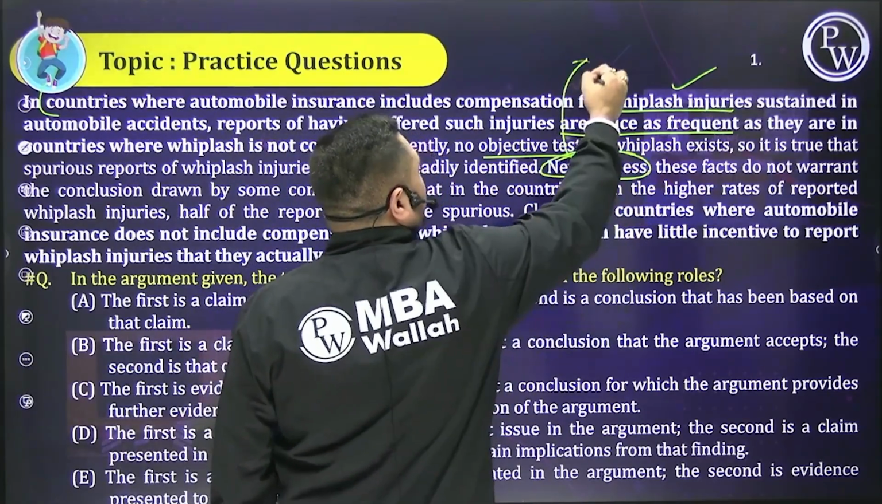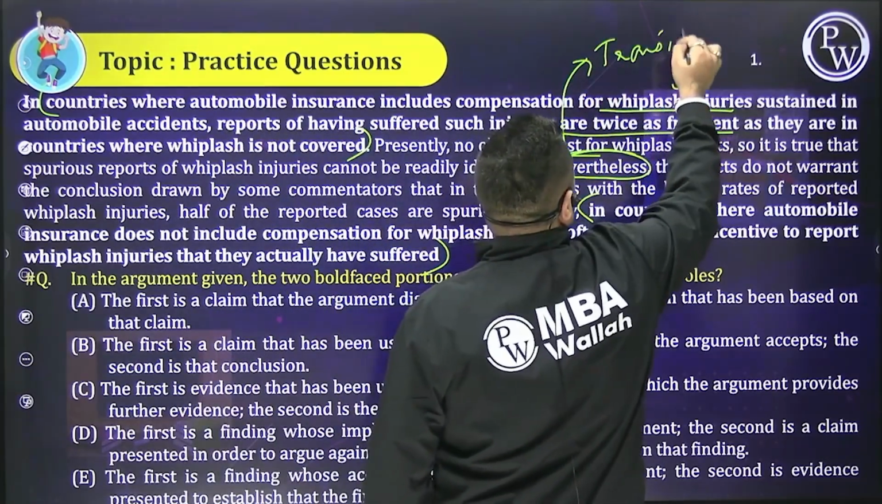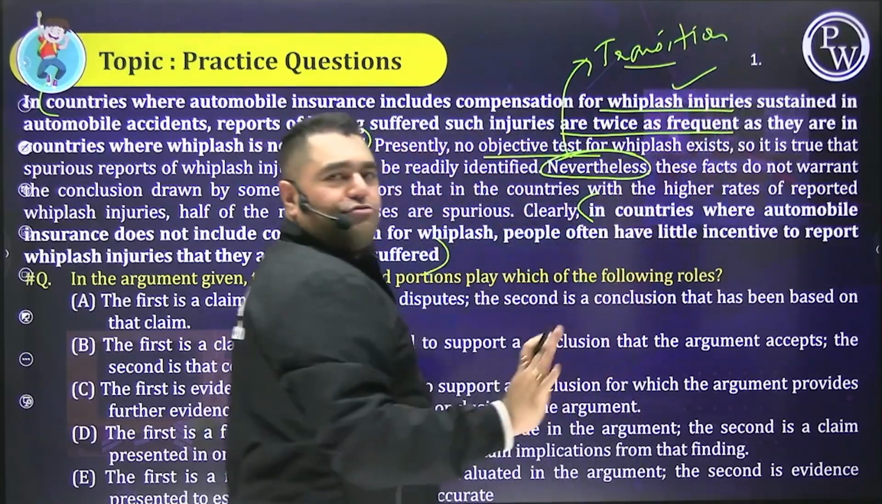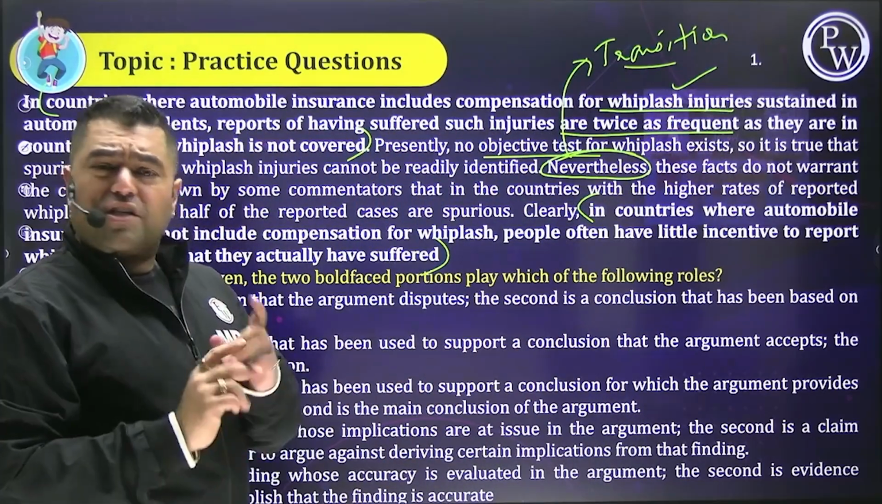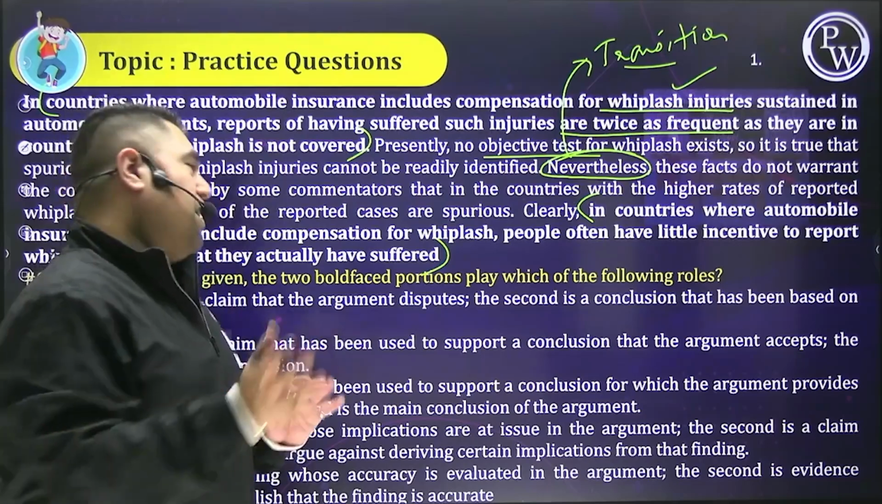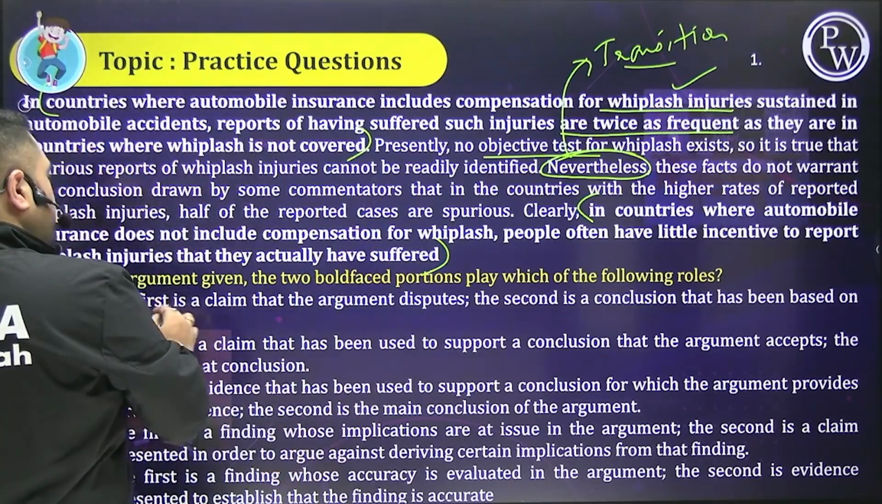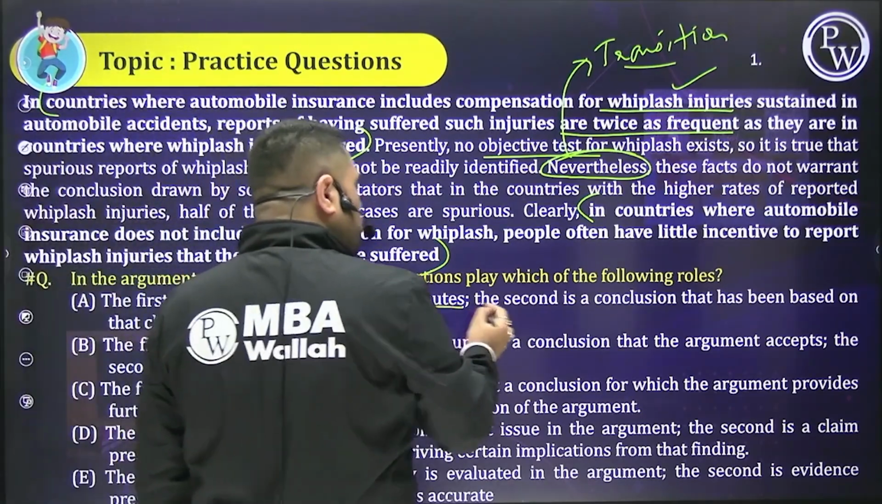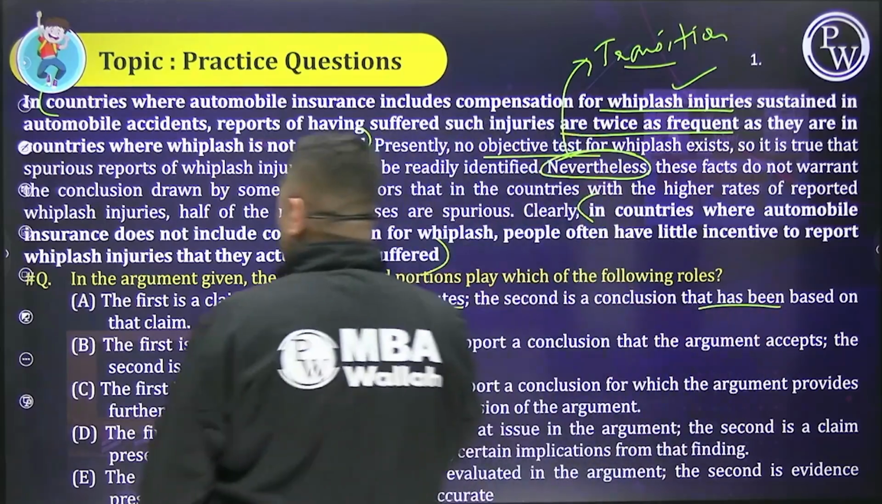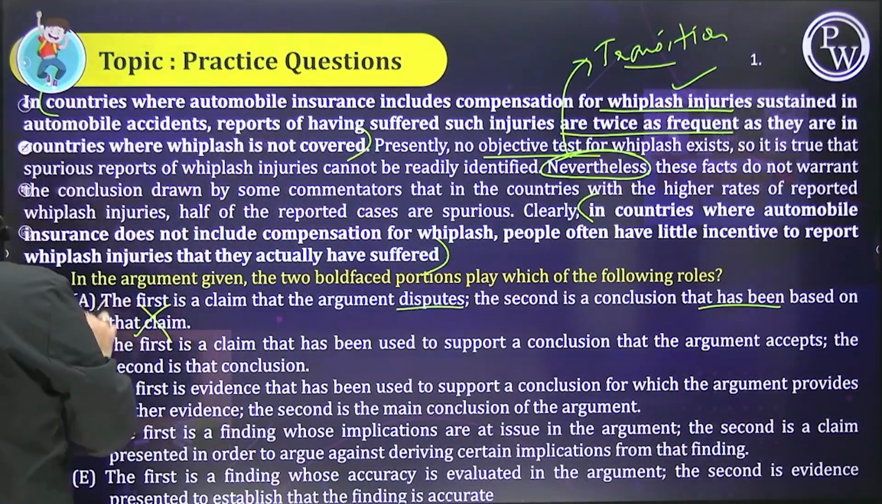nevertheless. Transition word. खत्म. That's all. That means these two statements are not aligned to each other. आ जाओ. ठीक है? The first is a claim that the argument disputes. Second is a conclusion that has been based on that claim. बेटा, बिल्कुल भी गलत है.